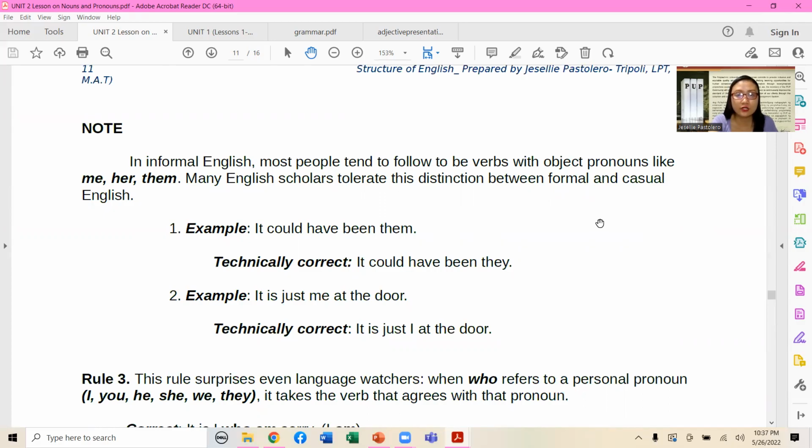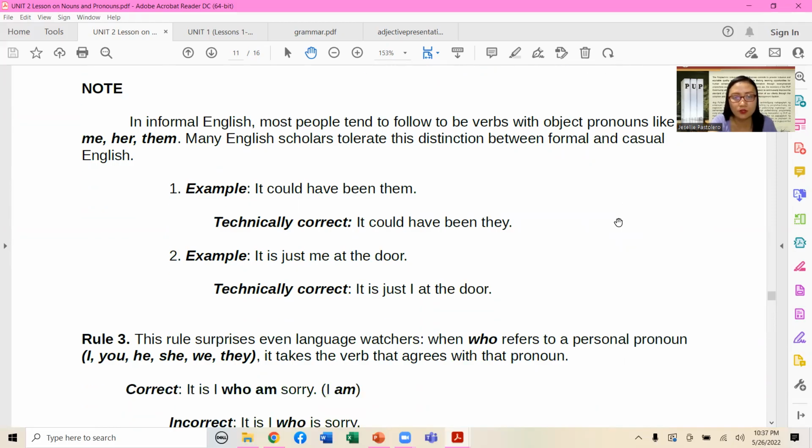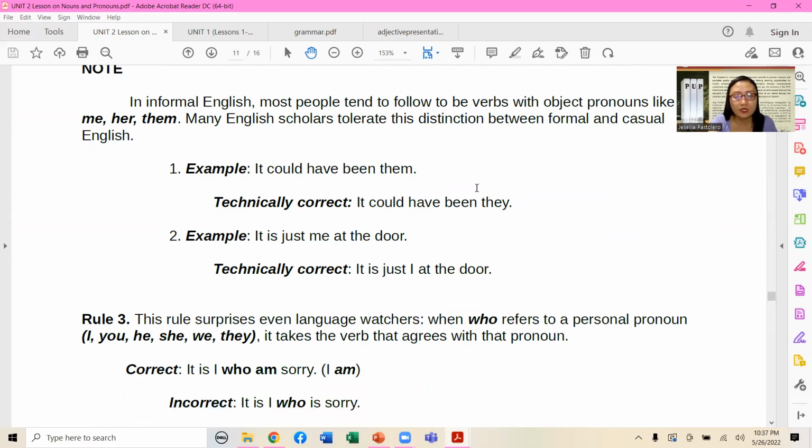Many English scholars tolerate this distinction between formal and casual English. For example, it could have been them. Technically correct, it should be, it could have been they. Second example, it is just me at the door. But the technically correct should be, it is just I at the door.